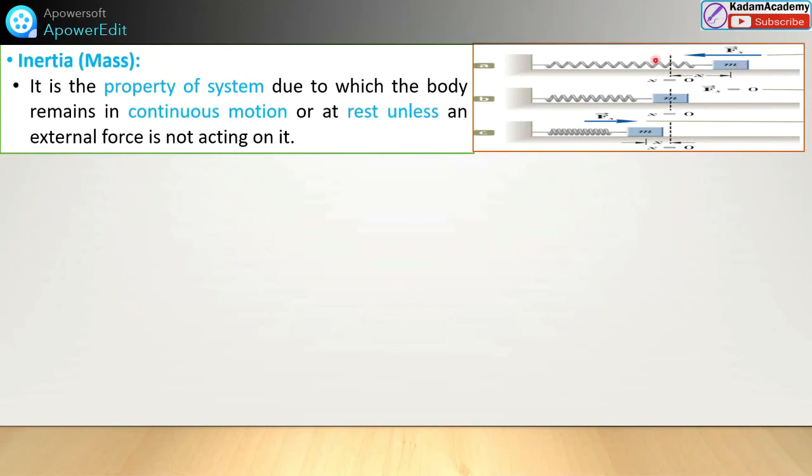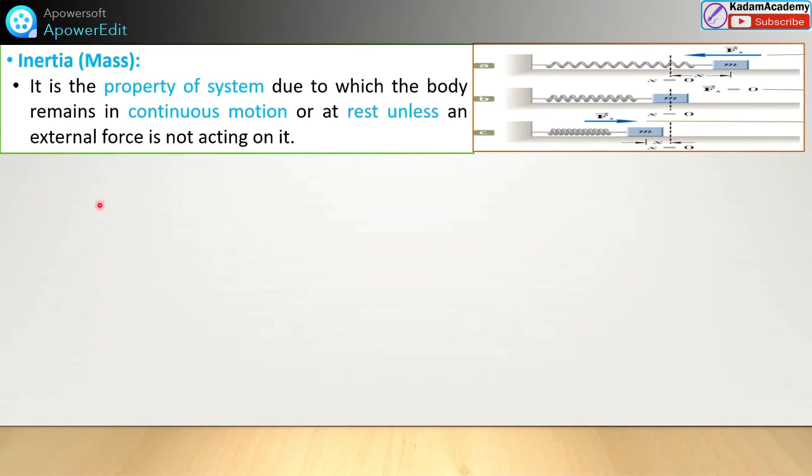When we apply force, it will move. Until we apply force, it will remain at rest, x is equal to 0. When we excite it or move it by distance x, it will move. That will be inertia.